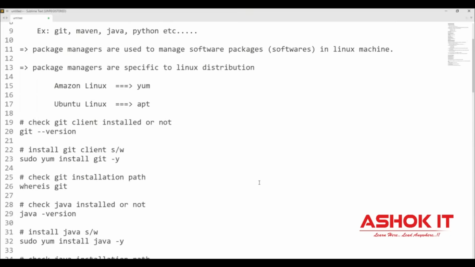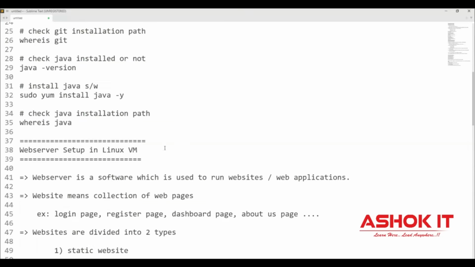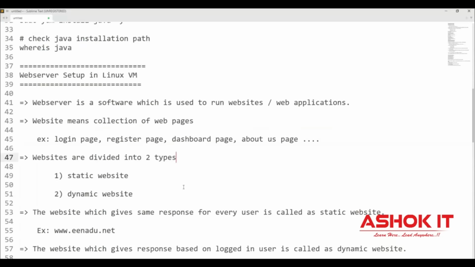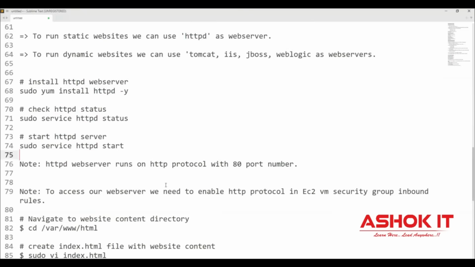Good. So we discussed what is a package manager, how to manage the packages in the Linux machine. Currently we are using Amazon Linux. That's why I'm using the yum package manager. If you go for an Ubuntu machine, then we will go for the apt package manager. And what is a web server? It is required to run the websites. So we installed HTTPD web server and we hosted our static website.